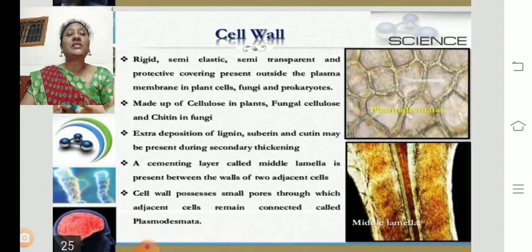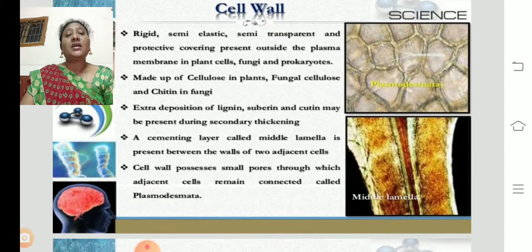Now the next one is the cell wall. The cell wall is rigid. Rigid means it is a hard substance, and semi-elastic. Semi-elastic means it is not completely extendable, but it is somewhat extendable. And semi-transparent. Transparent means we can see through it very slightly. It can be visible. And it is a protective covering. It protects the internal parts of the cell.